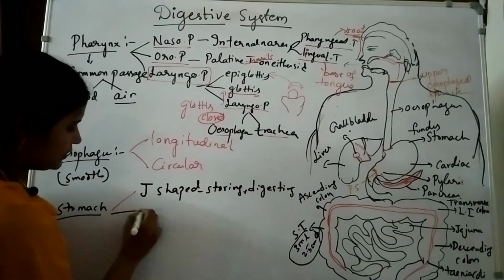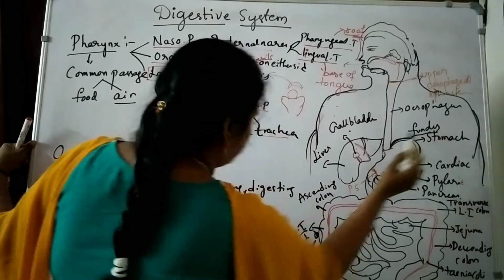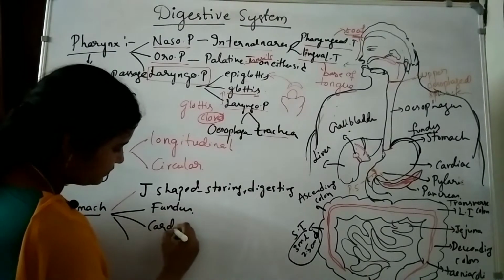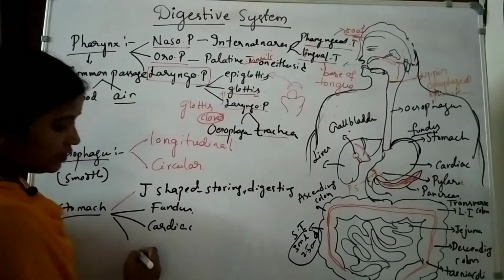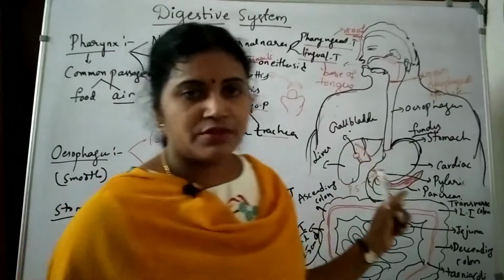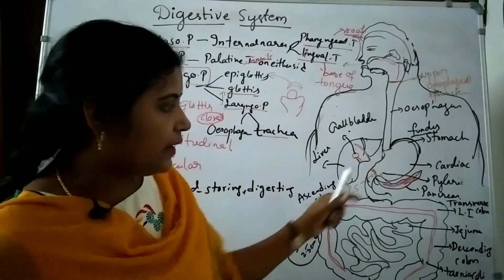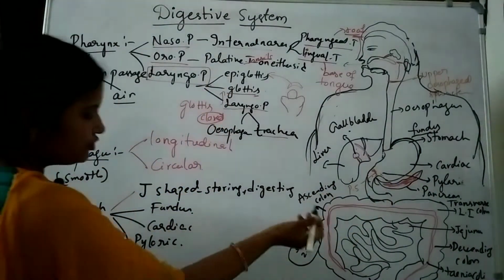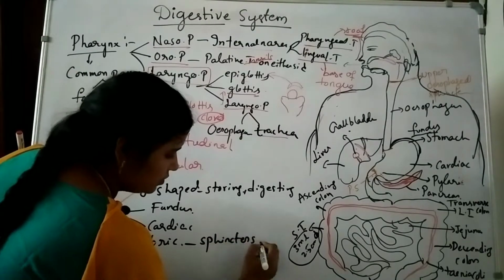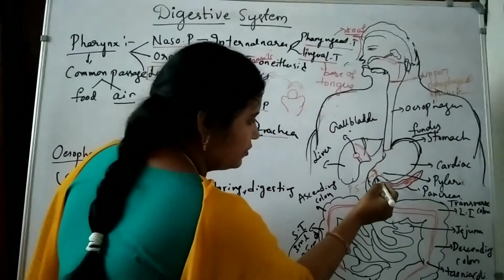So what are the three parts of the stomach? Three parts of the stomach are present. The upper portion is known as fundus, the middle portion will be cardiac, and the last portion will be pyloric stomach. So three portions of the stomach are present: fundic stomach, cardiac stomach and pyloric stomach. This pyloric stomach is going to have sphincters. The sphincter's role is that it controls or regulates the movement of the food towards the duodenum portion.